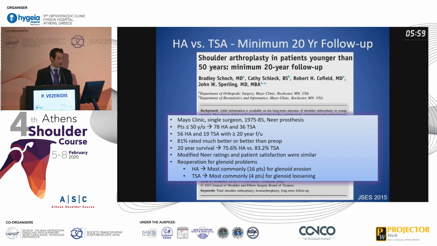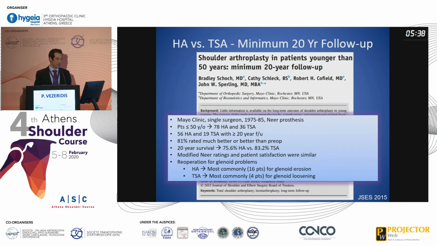The 20-year survival for these patients was 75% for hemiarthroplasty compared to 83% for total shoulder arthroplasty. This difference was not statistically significant. 81% of these patients rated their shoulder much better or better than pre-op. The modified Neer ratings and patient satisfaction were similar.